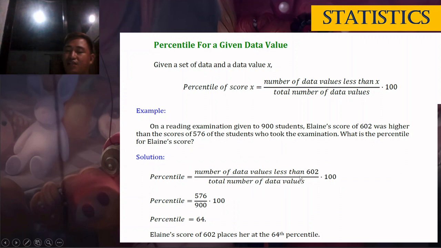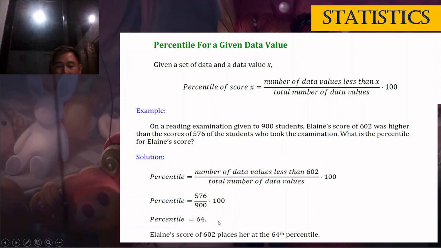And the number of data values less than 602, since 602 is her score, is 576, because her score is higher than those of 576 students. So, it is 576 over the total data values of 900, times 100.